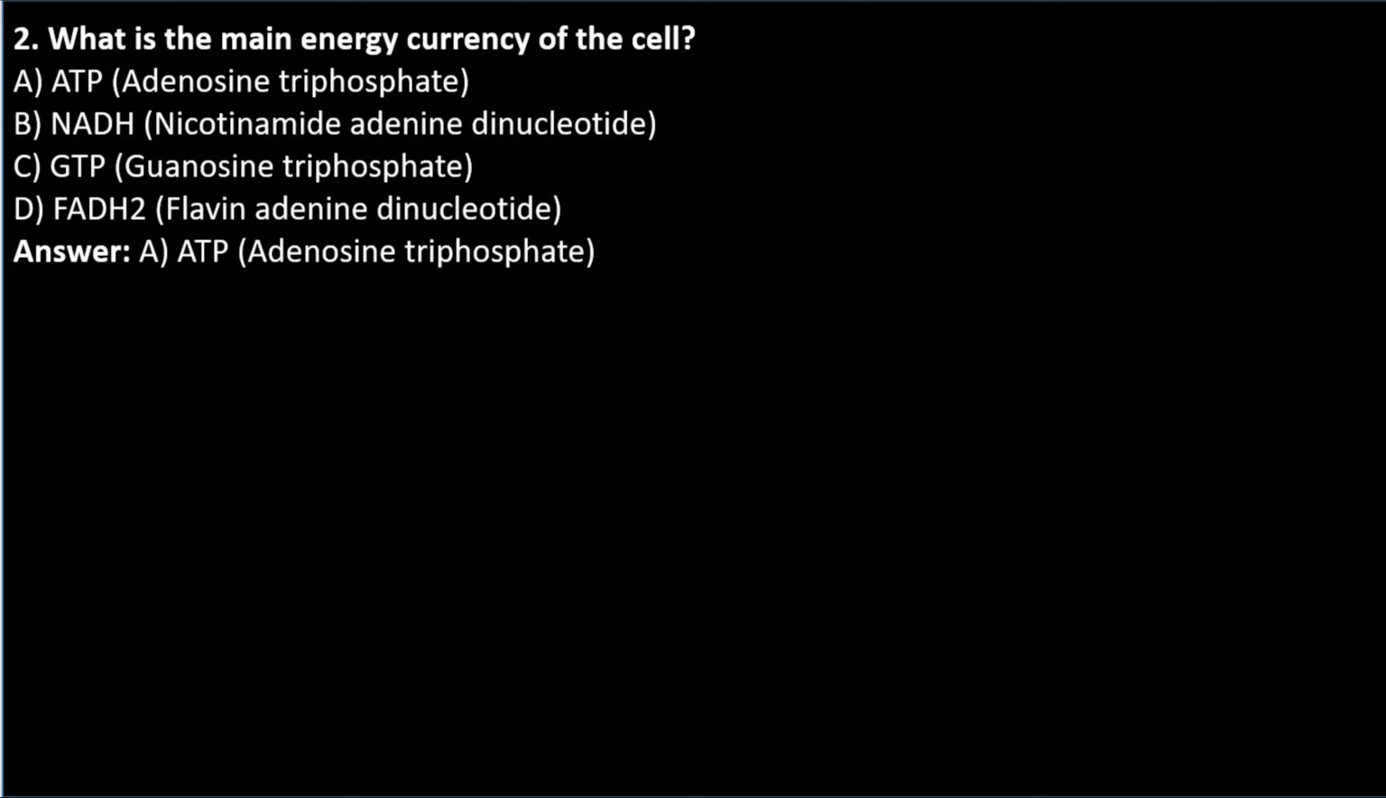Question number 2. What is the main energy currency of the cell? A. ATP, adenosine triphosphate. B. NADH, nicotinamide adenine dinucleotide. C. GTP, guanosine triphosphate. D. FADH2, flavin adenine dinucleotide. Answer is A. ATP, adenosine triphosphate.